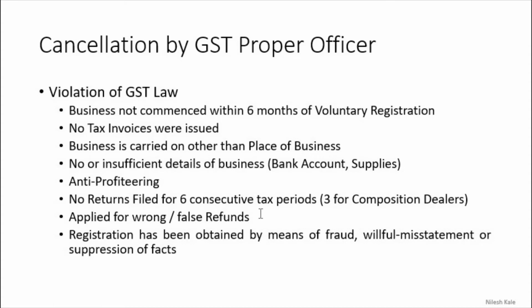No returns filed for consecutive 6 tax periods, that is 3 for composition dealers, right? So composition dealers earlier used to file quarterly returns. Now they are filing annual returns. Amendment has been made, we will see all these things later. But if for consecutive 6 months you are not filing any GST returns, it means you are violating GST law. Your registration has to be cancelled. The GST proper officer will do that.